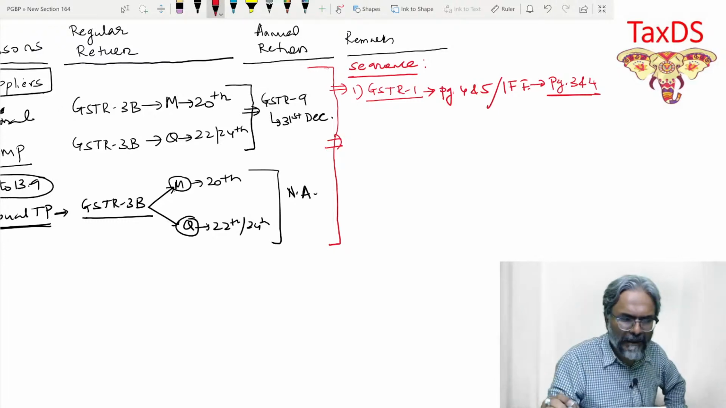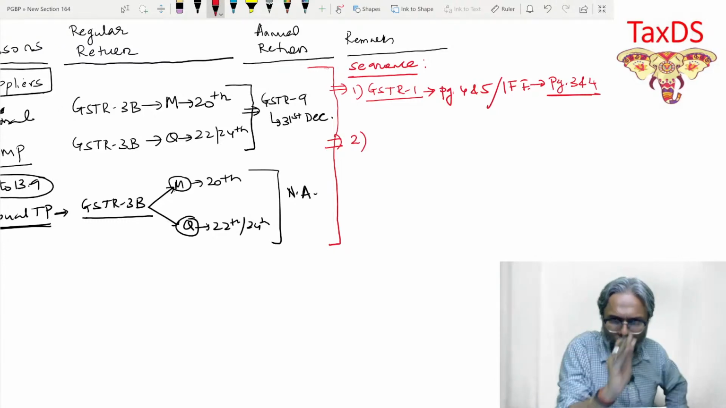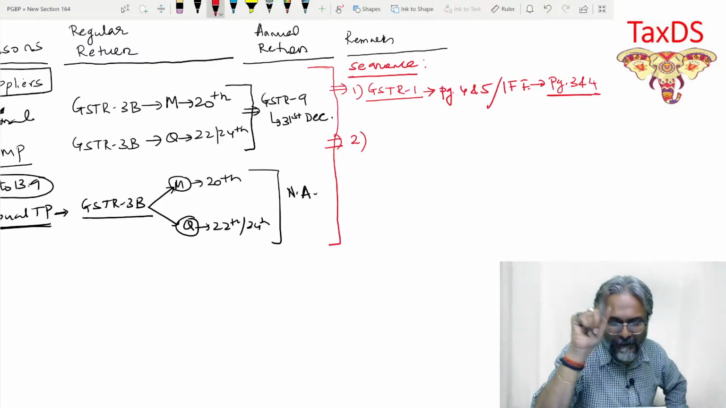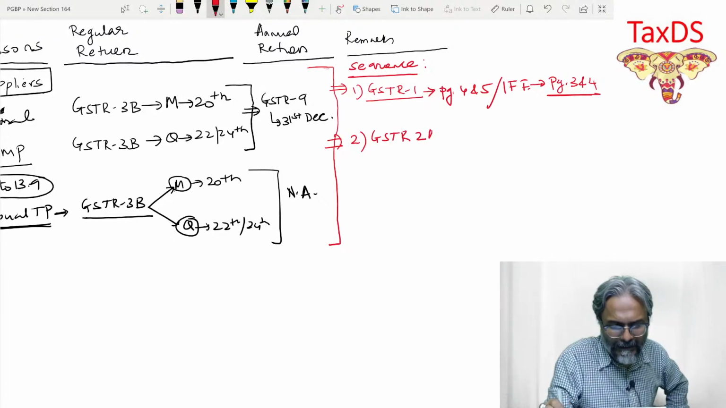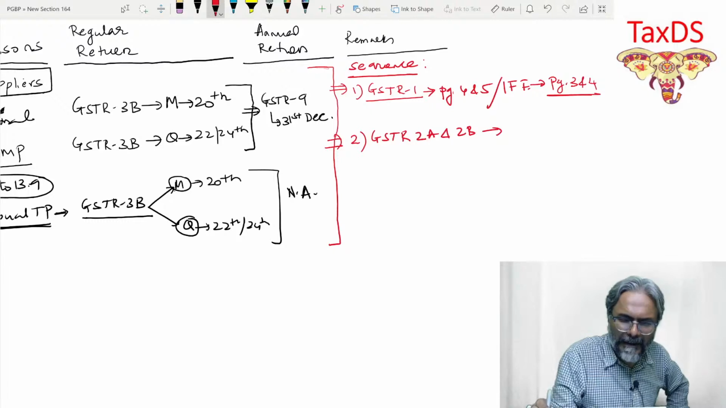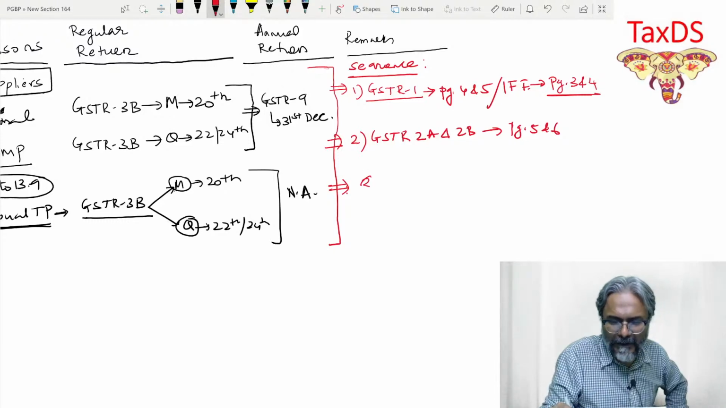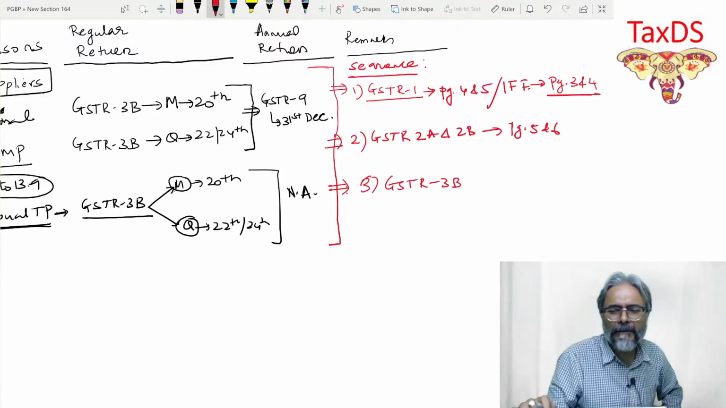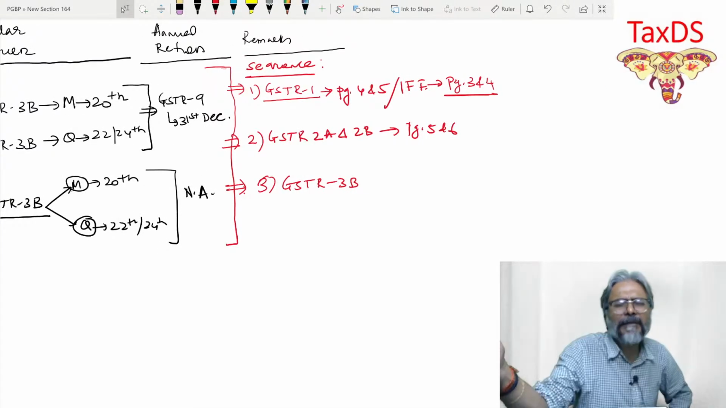So first GSTR1, thereafter there is auto populate. The system is going to auto populate the data on the basis of GSTR1, and therefore we have GSTR 2A and 2B, which is nothing but auto population done directly by the system, and that is page number 5 and 6 in this context. And thereafter, students, the third one is your GSTR 3B. This is a step which happens, and then GSTR 3B comes into picture.